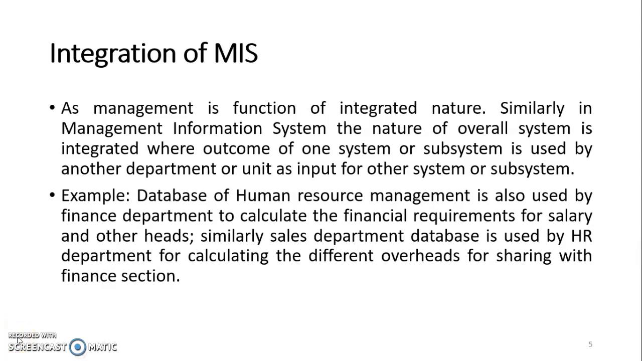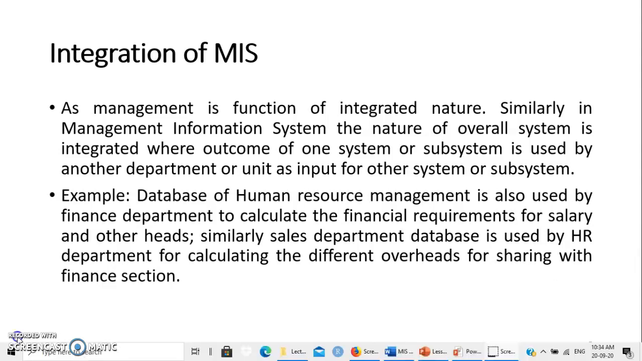Within one organization, different departments help each other to make an efficient system. There is one example already shared here. The database of human resource management is also used by the finance department to calculate financial requirements of salary and other heads. Similarly, the sales department database is used by the HR department for calculating different overheads for sharing with financial sections. So we are very clear that unless different departments work in sync and integration, we cannot take the right decision. And if an organization could take the right decision at the right time, it will increase organizational efficiency. That is basically the purpose of MIS.